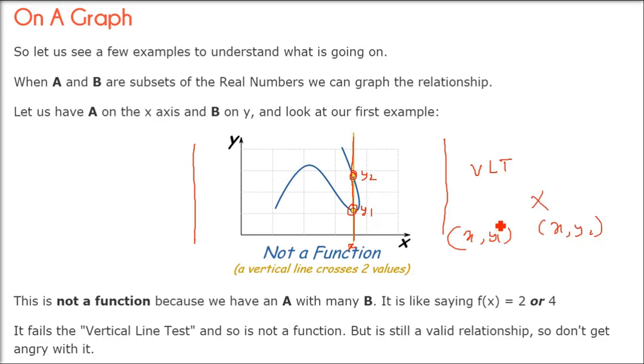As I told, you cannot have multiple y's for a single x in a function. What I mean to suggest is that a single boy cannot have multiple girlfriends.